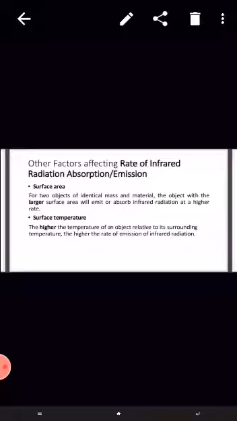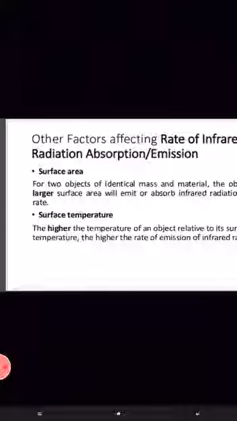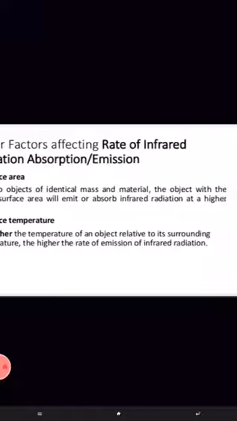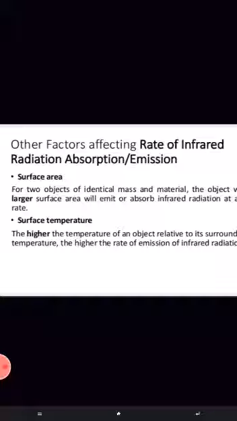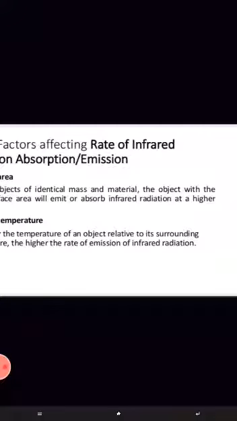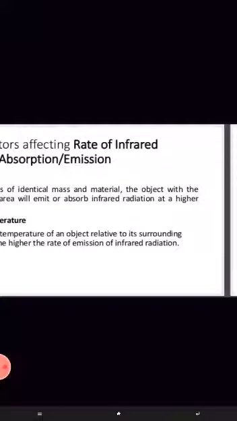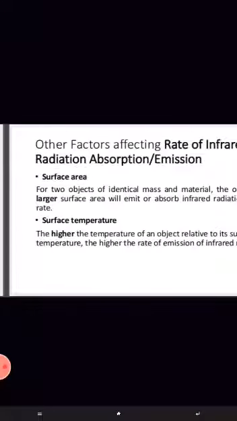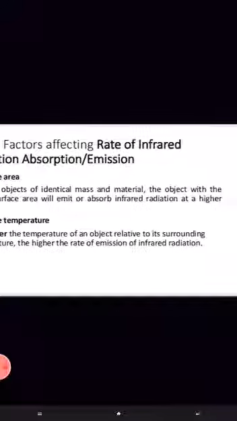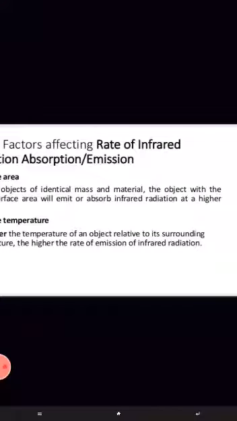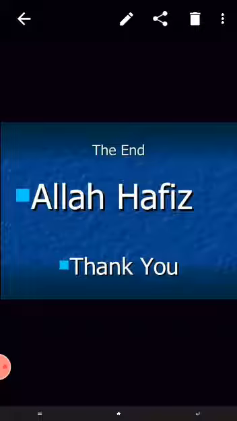Other factors affecting rate of infrared radiation absorption and emission. Surface area. For two objects of identical mass and material, the object with the larger surface area will emit and or absorb infrared radiation at a higher rate. Surface temperature. The higher the temperature of an object relative to its surrounding temperature, the higher the rate of emission of infrared radiation.